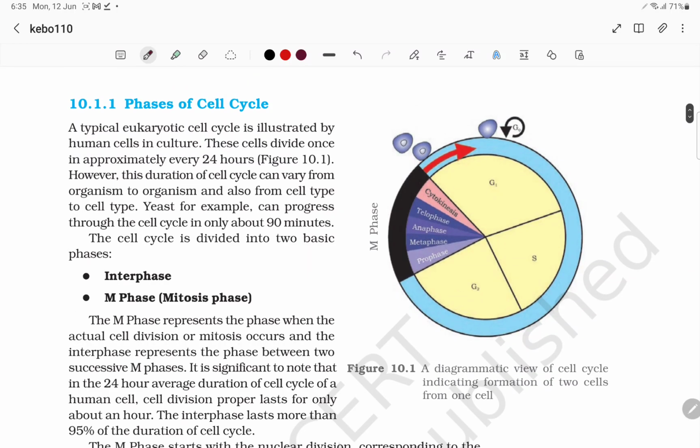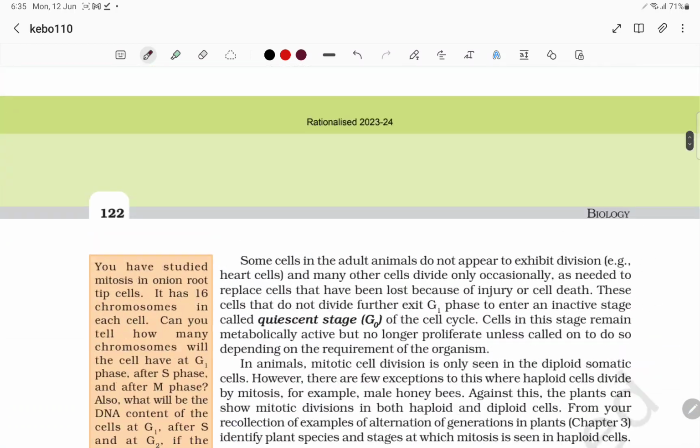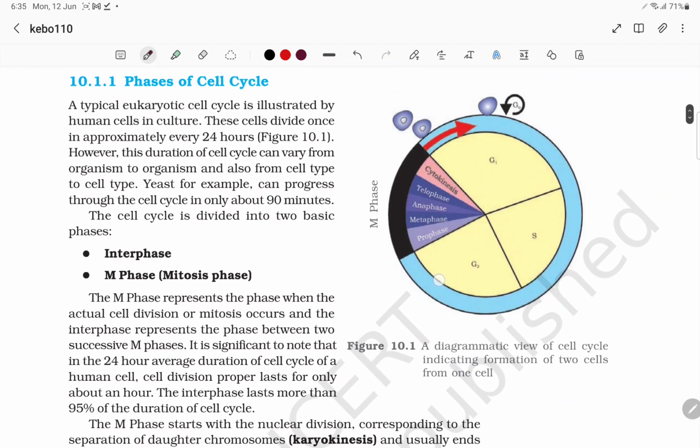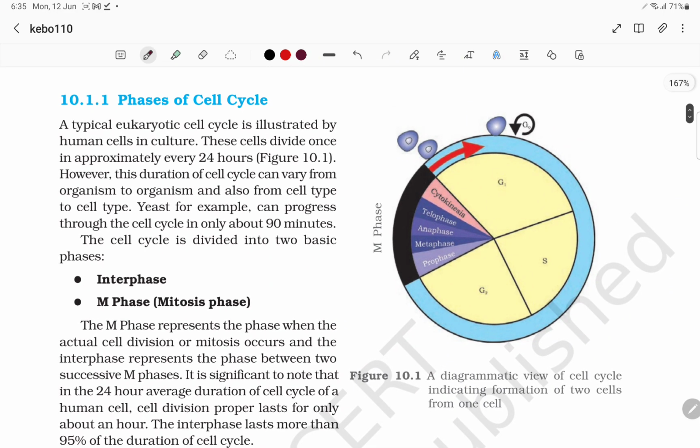Phases of cell cycle. The cell cycle is divided mainly into two phases. One is interphase, which consists of G1, S, G2. And we have the M phase.